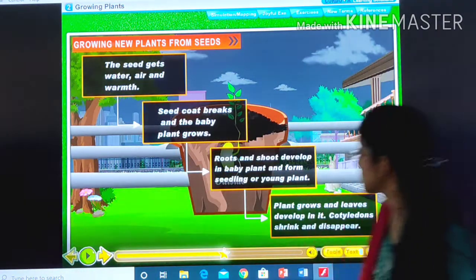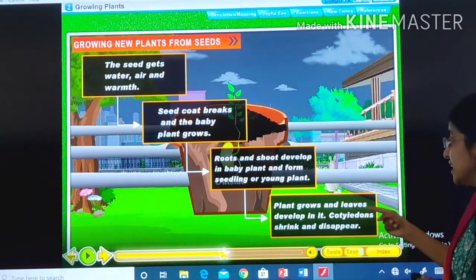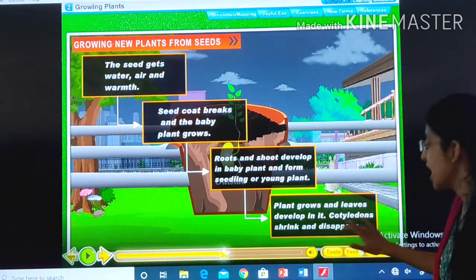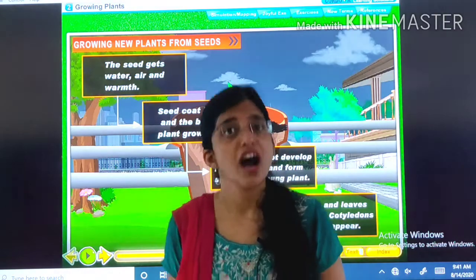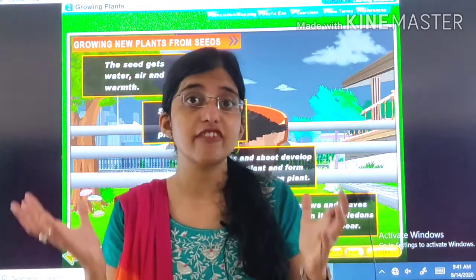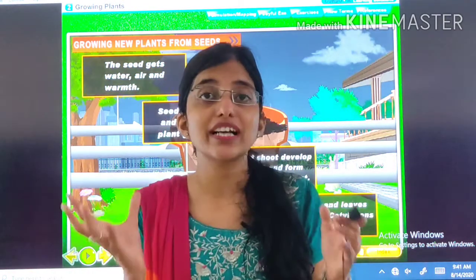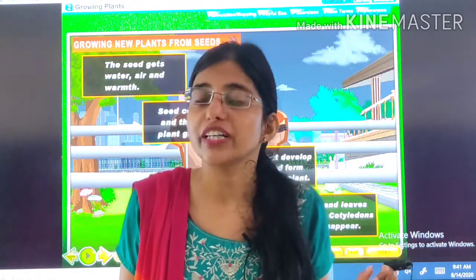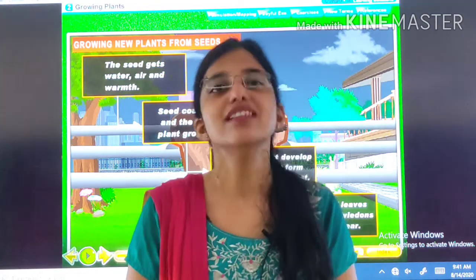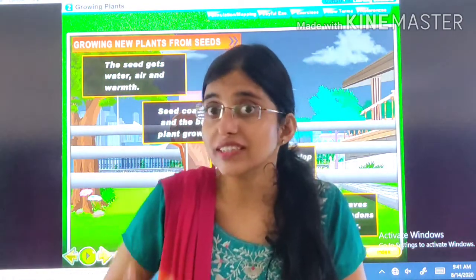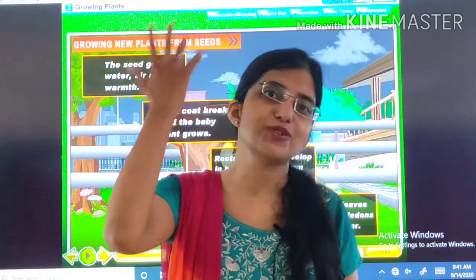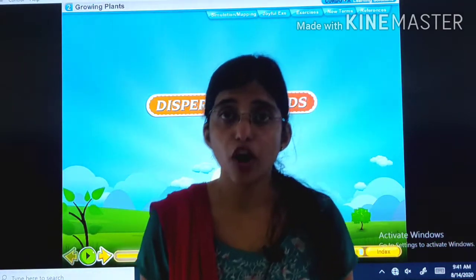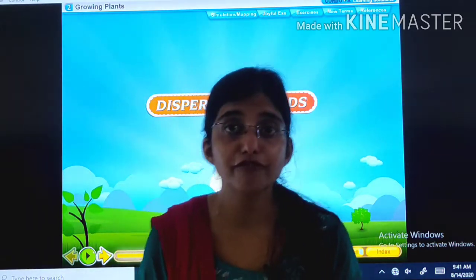Here it is. Plant grows and leaves develop in it. Cotyledons shrink and disappear. Afterwards, leaves will develop, then gradually fruits will come and the plant will grow, and gradually the cotyledons will shrink and it will disappear. So this is how a new plant grows. So beautiful, na? Now our next topic is dispersal of seeds.